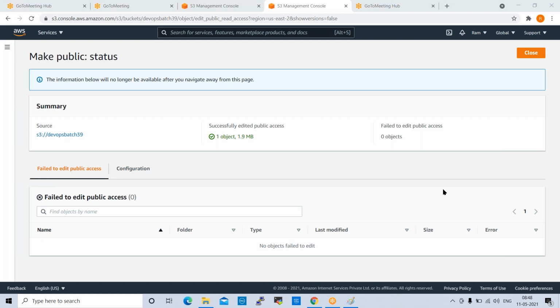GCP has bucket storage, one service, and Azure has container storage. So the same buckets we can connect with Azure and with GCP, Google Cloud Platform. S3 buckets are very, very important; most projects use S3 buckets only.